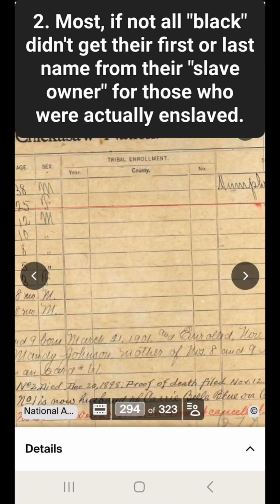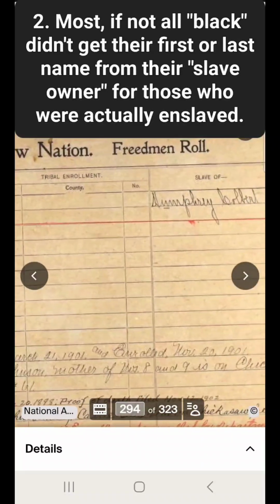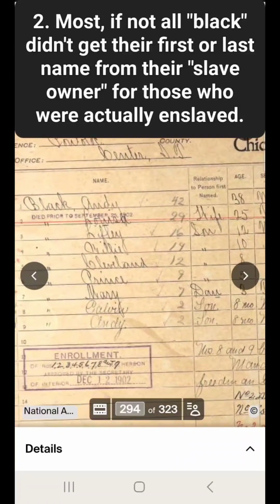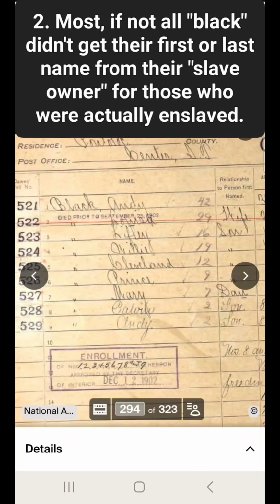I know the president that entered that legislation into law was Andrew Jackson, the same president that the current president Donald Trump has a picture of Andrew Jackson on his wall in the White House today, ironically. But here is my great grandfather, Andy Black, right here at the top.